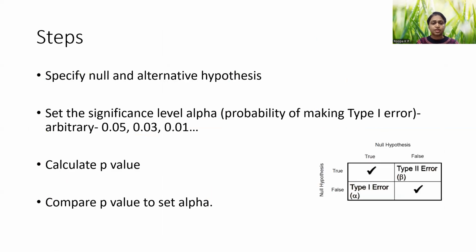So let's look at the steps involved up till the p-value and how we interpret it. The first thing is, obviously, we need to specify the null and the alternative hypothesis. Then we set the significance level, that is the alpha, the probability of type 1 error. This is an arbitrary number, usually 5%, 3% or 1%, corresponding to 0.05, 0.03 or 0.01. The next thing is to calculate the p-value using various tests. Depending on the data set that you have, you might use a t-test, a z-test, an f-test or a chi-square test, and then you will calculate the p-value. Then we compare the p-value to the set alpha.